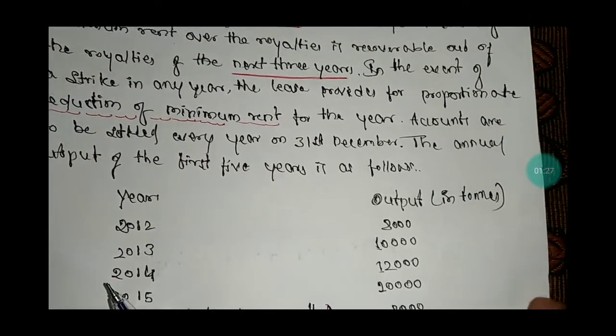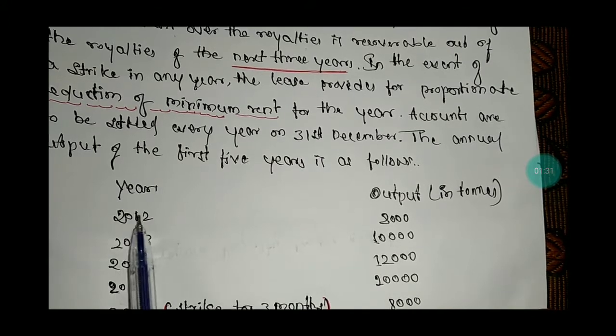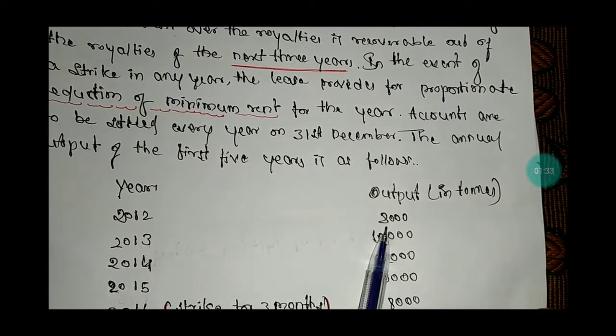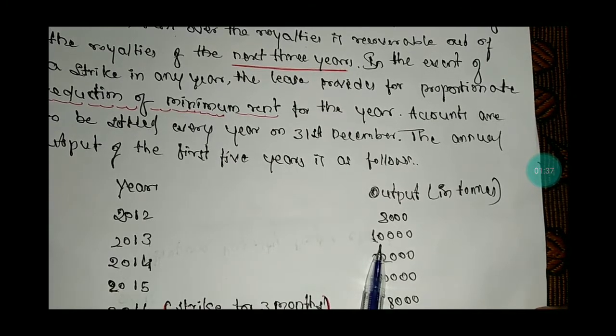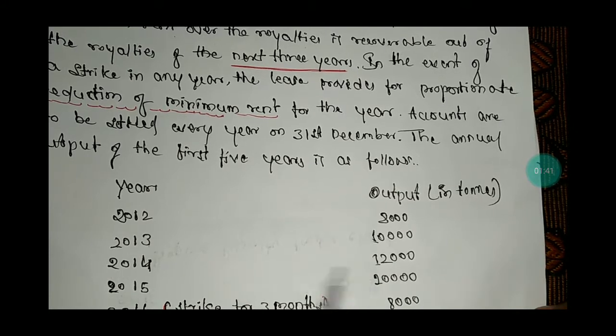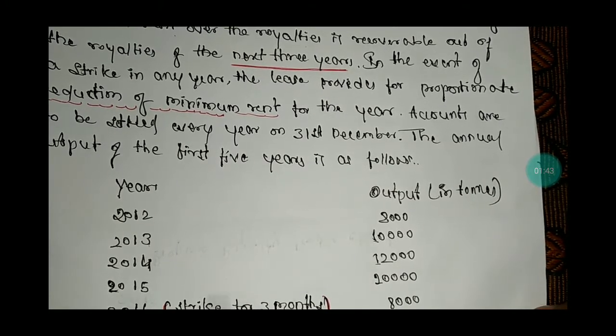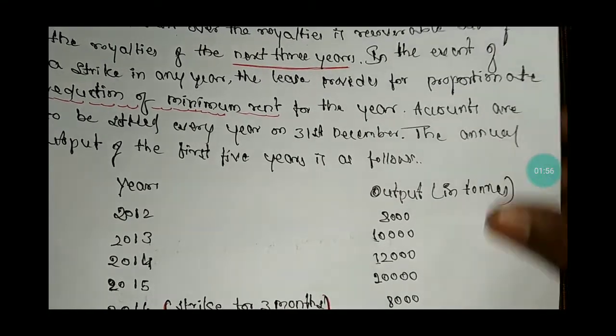Year column and output in tons column. 2012 it was 8,000 tons. 2013 it was 10,000. 2014 it is 12,000. In the year 2015, 20,000 tons. And in the year 2016 there was a strike for 3 months, and the output in 2016 was 8,000 tons.